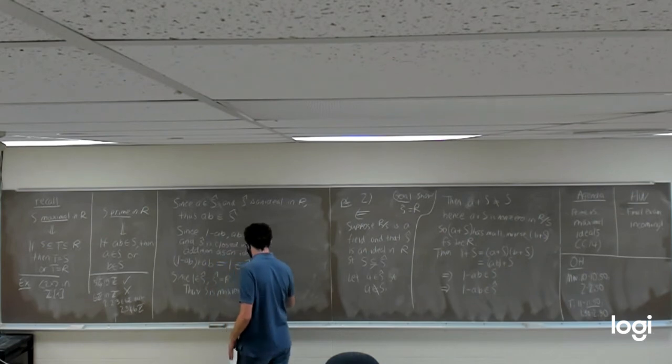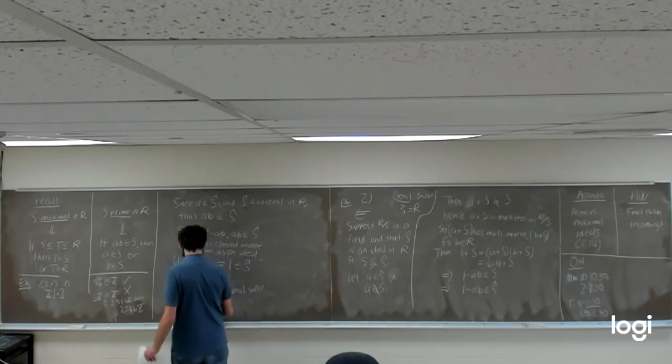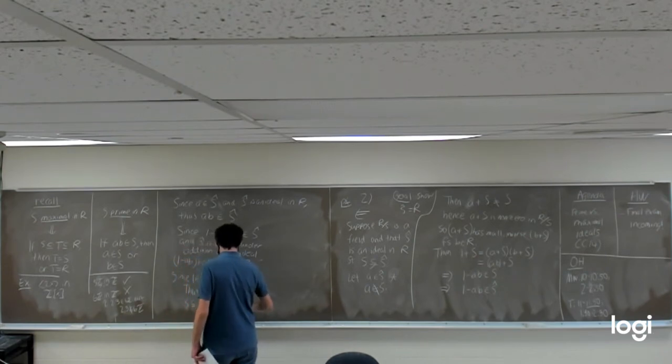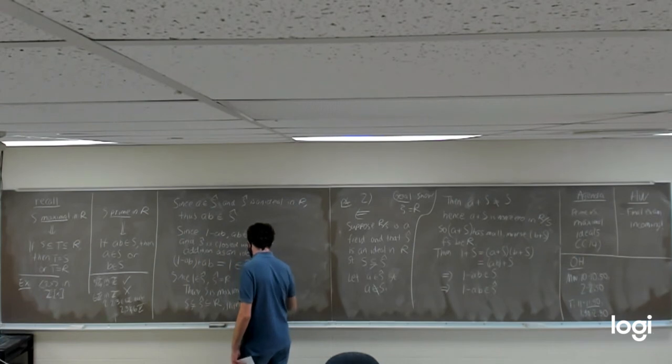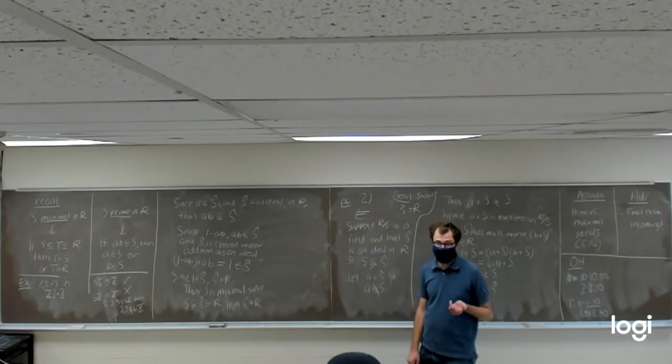Since we just showed that if S is properly contained in S hat, which is contained in R, it had to be the case that S hat is the entire ring. The only way to get a bigger ideal than S hat is to get the entire ring.